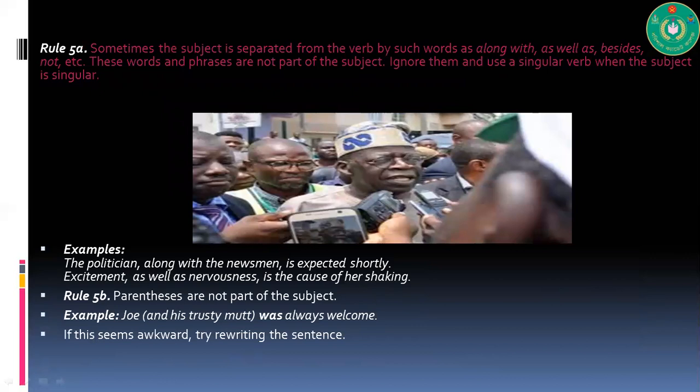Rule number 5: sometimes the subject is separated from the verb by such words as along with, as well as, besides, not, etc. These words and phrases are not part of the subject. Remember, these words and phrases are not part of the subject. Ignore them and use a singular verb when the subject is singular. So look at this example.